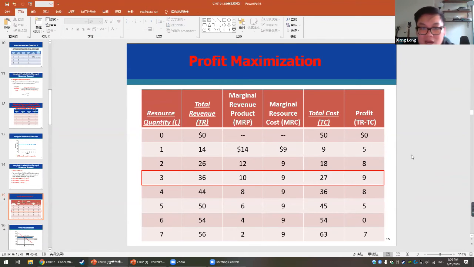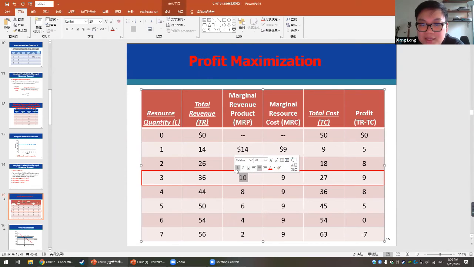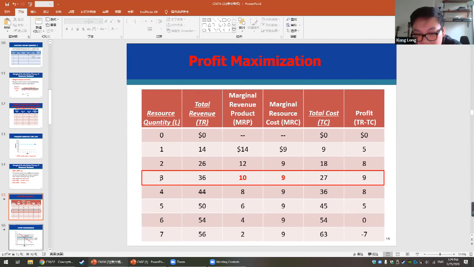So how should the company decide how many labor to hire to hit profit maximization? You need to hire up to the last unit where your marginal revenue product is still larger than your marginal resource cost.